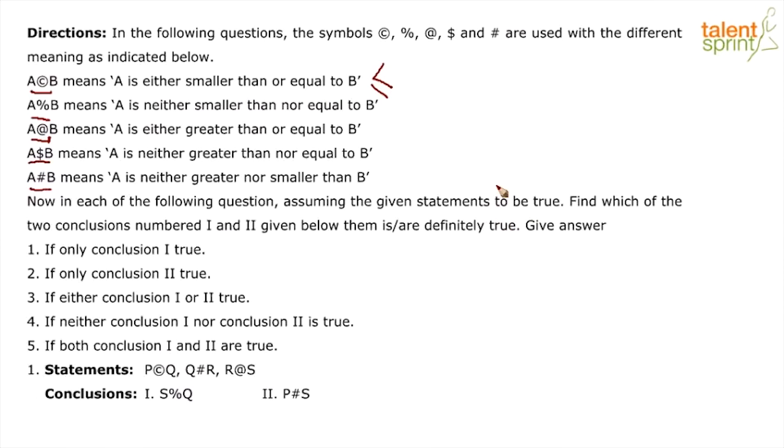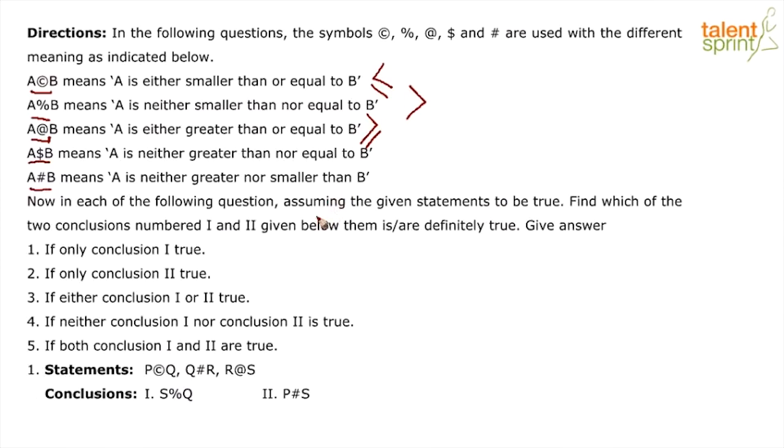Percentage. A is neither smaller nor equal to. So if something is neither small nor is it equal to, we know that it will be greater than. So we know that the percentage sign stands for greater than. Let's look at the rate. A is either greater or equal to B. So we know that the at the rate sign stands for greater than, equal to.